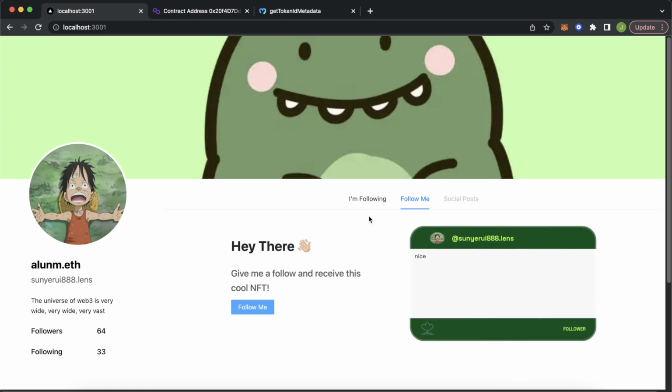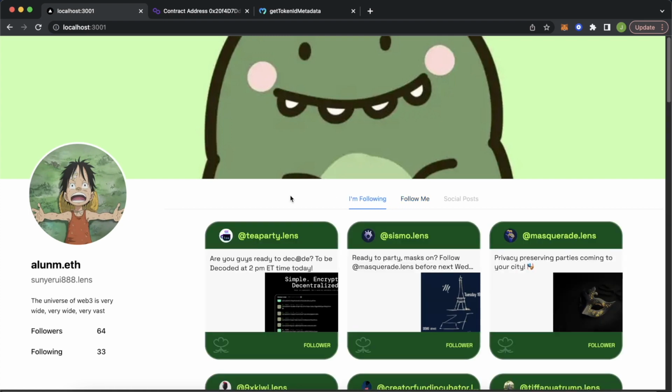How cool is that? We created a decentralized profile page with Lens Protocol and Moralis. There's a lot more you can do. You can look at the social posts, the publications. You can look at a follower count. You can look at recommended profiles. You can do all sorts of things with Lens Protocol and Moralis.